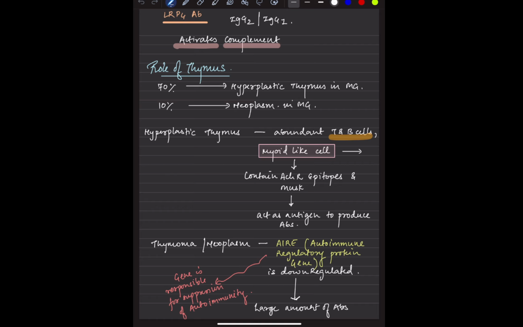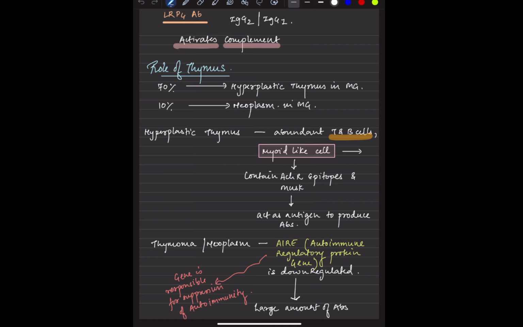Now, thymus. Now we know that antibodies are formed from the thymus, B and T cells, right? So thymoma or the neoplasm will play a role, right? Most of the patients can have a thymoma or any neoplasm. So 70% can have a hyperplastic thymus, and the other 10% can have a neoplasm. In myasthenia gravis, mostly they have this. That's why CT becomes very important to know what is the cause.